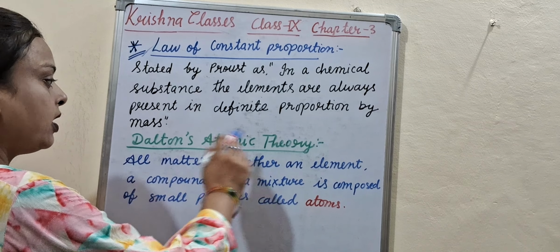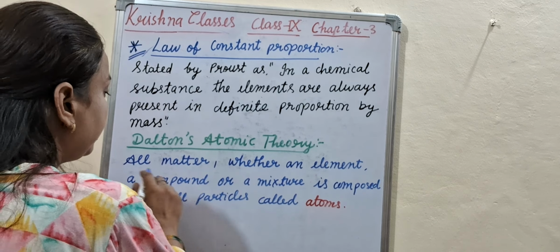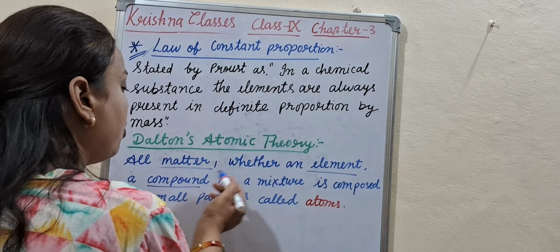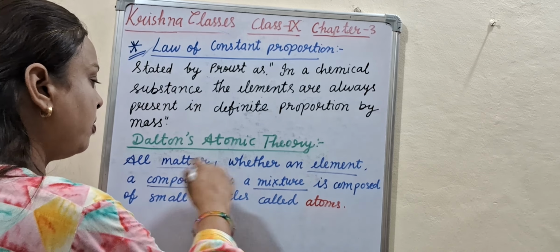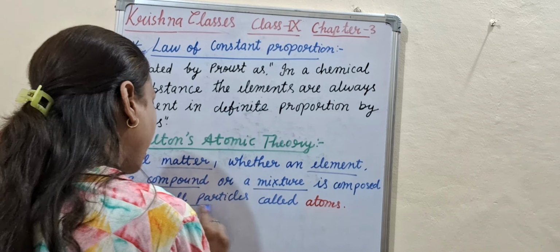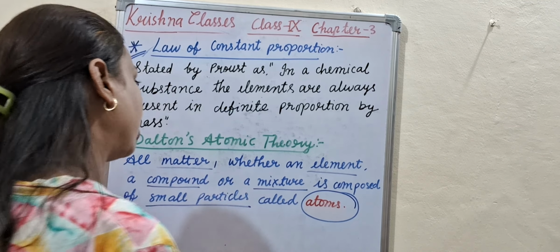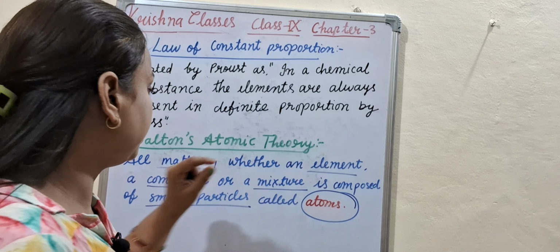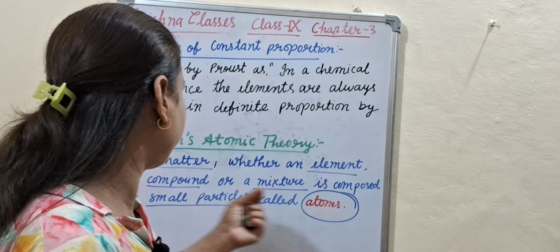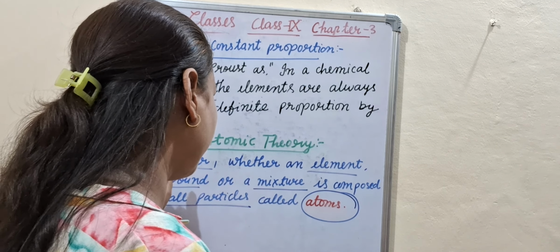And the next topic is Dalton's atomic theory. What is Dalton's atomic theory? According to this theory, all matter, whether an element, a compound or a mixture, is composed of small particles called atoms. So this is Dalton's atomic theory.